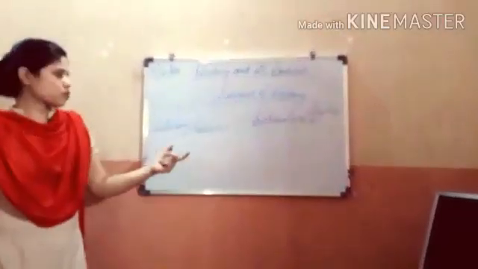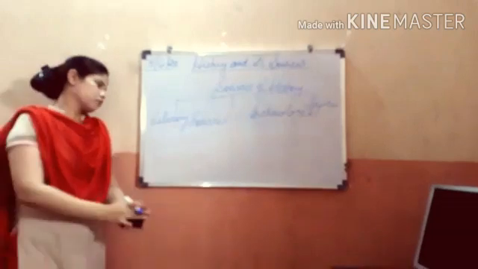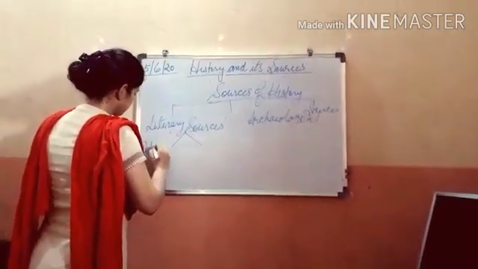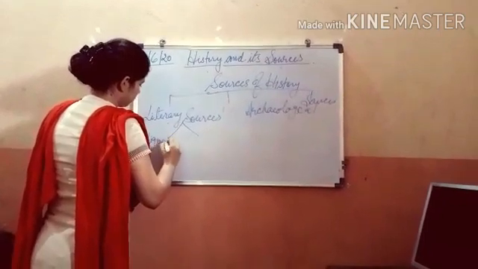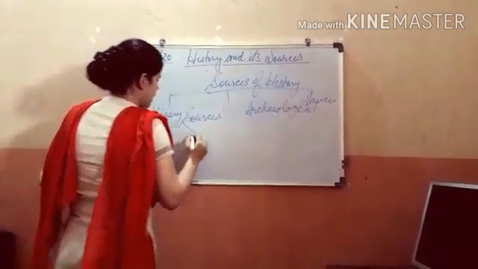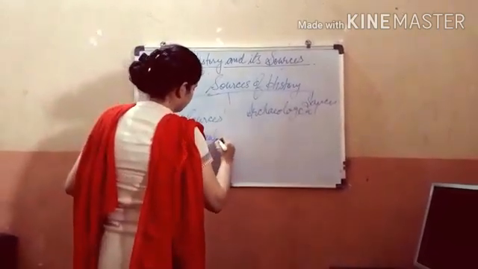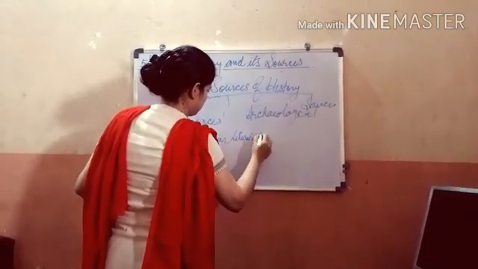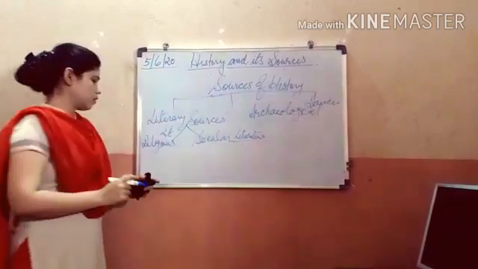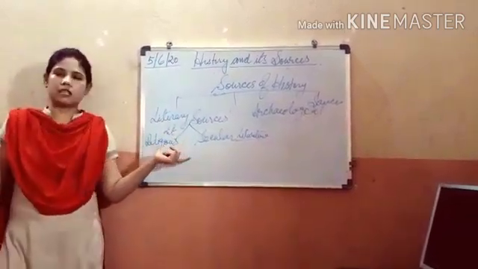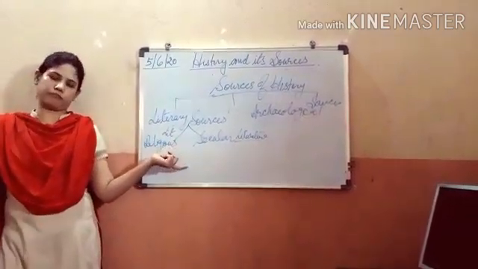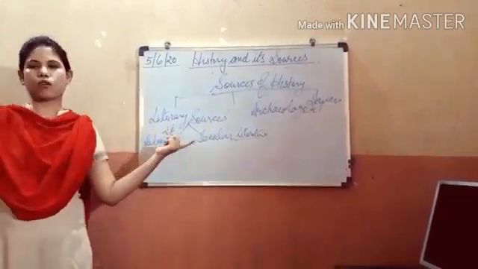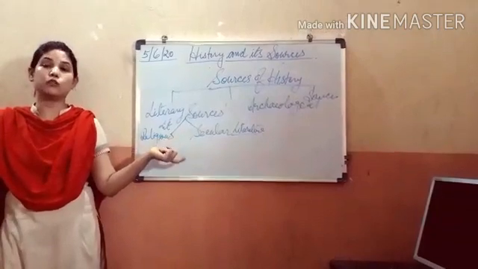Now, this literary sources is further divided into two parts, that is religious literature and secular literature. Religious literature tells about the inclination of people towards religion, and basically this religious literature talks about the Aryan society and the Hindu religion.